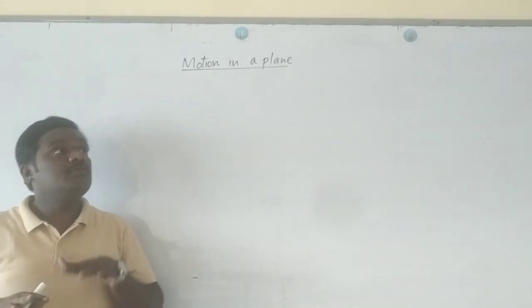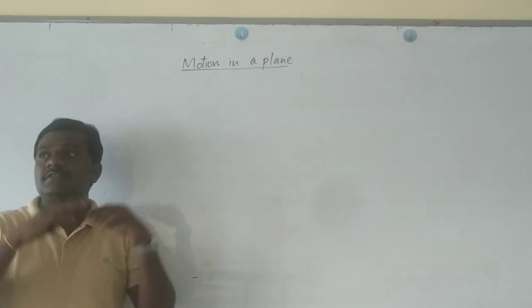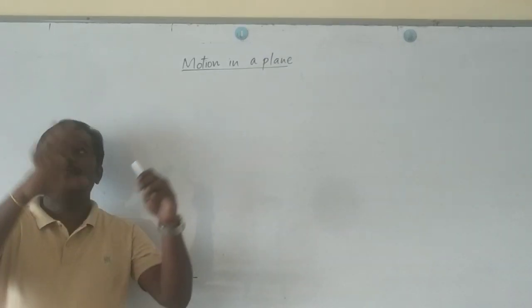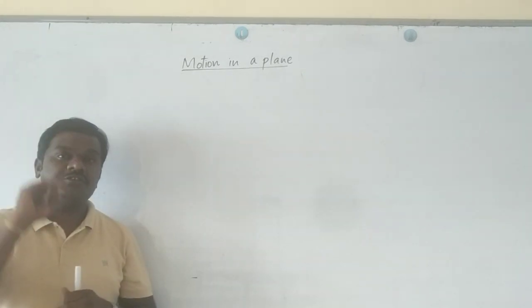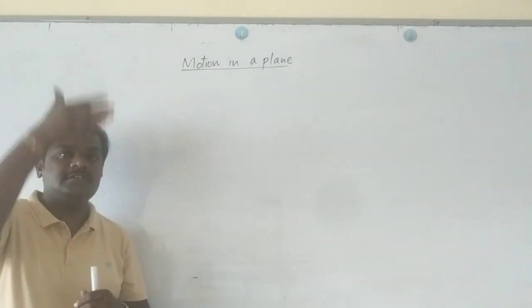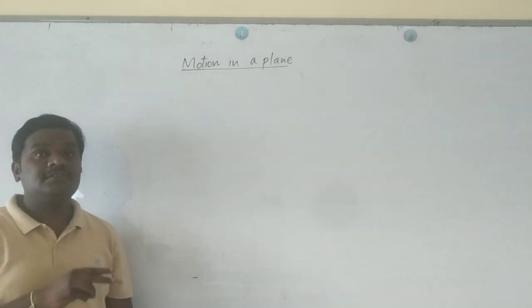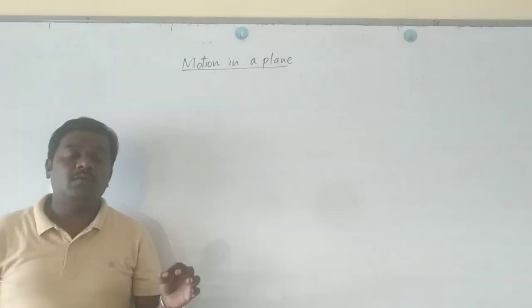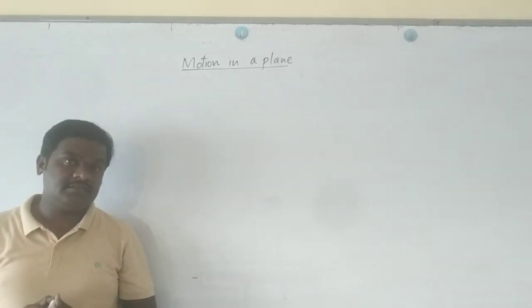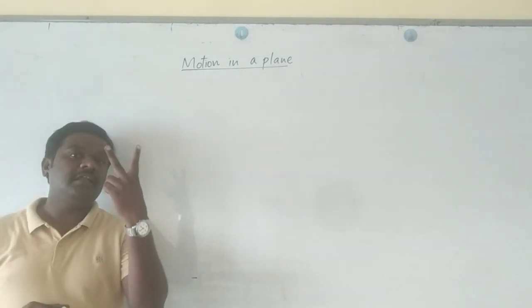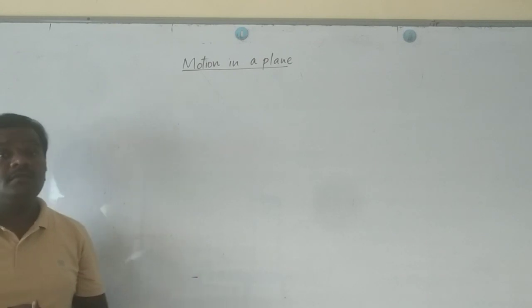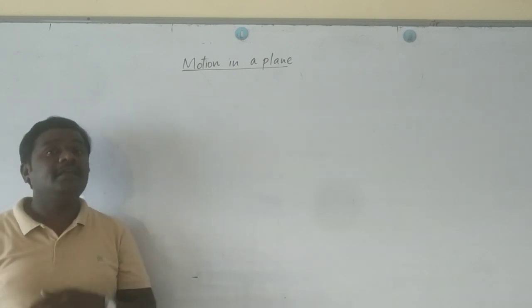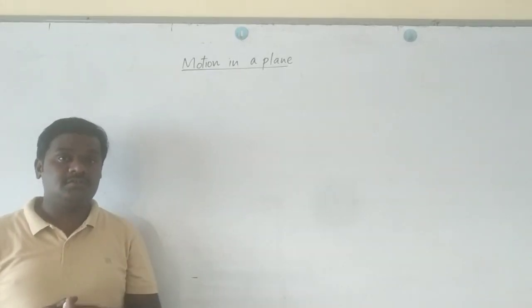If the same body is moving in space, say in an empty room, then it is related to three dimensions: x-axis, y-axis and z-axis. Since our lesson is related to plane, whatever parameters we discuss will be with respect to at least two coordinate systems. So in order to understand the motion of a body in a given plane, you require certain tools.